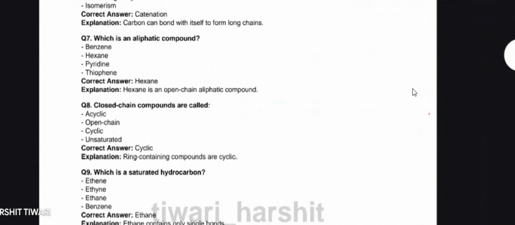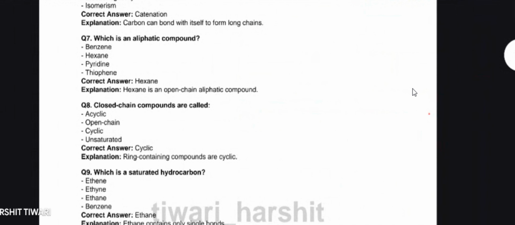So question number 7 is related to that classification: which is an aliphatic compound? Is benzene an aliphatic compound? No. Leave hexane for now. Pyridine is our heterocyclic compound in which a nitrogen atom is present. Thiophene is also our heterocyclic compound in which a sulfur atom is present. Hexane is our aliphatic compound. Generally aliphatic compounds are those compounds which are connected together via single bonds, and hexane is connected via these, saturated compounds. That is aliphatic, also connected by single bonds.